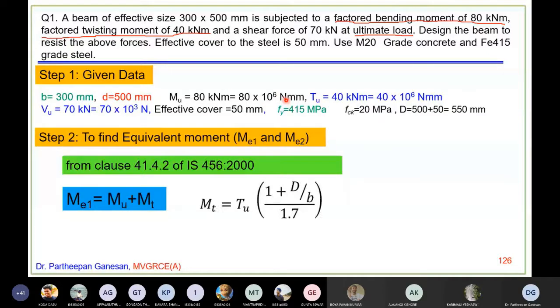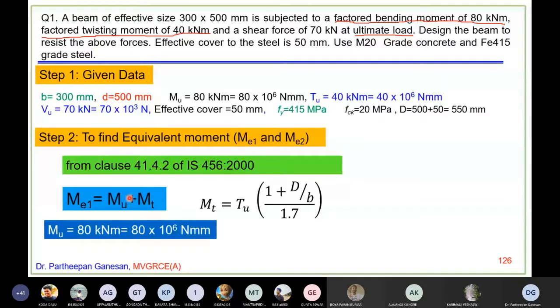And Mt is this formula, again given in 41.4.2, where Tu is the twisting moment, D is the overall depth, B is the width of the beam, and 1.7. Now substitute all these things and find out Mt and Me1.